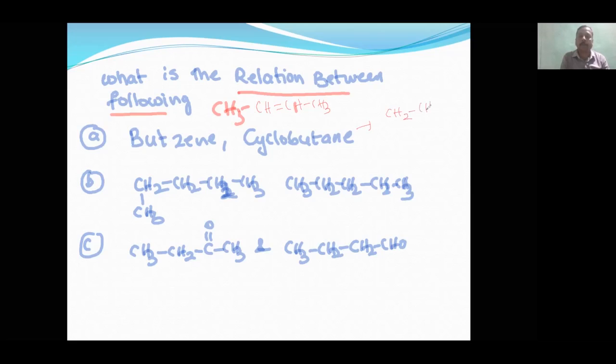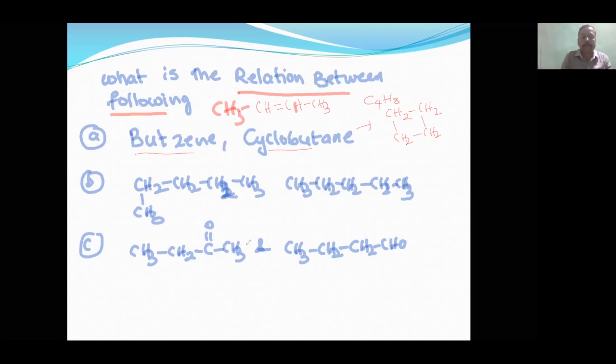Butene and cyclobutene will be like this. First of all, the very important thing you should make sure of is that their molecular formula must be the same. Both places you will find C4 and H8. Here also C4H8, here also C4H8. So butene and cyclobutene both have the same molecular formula.